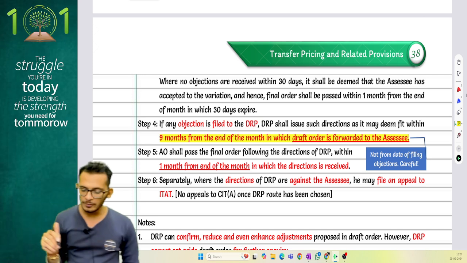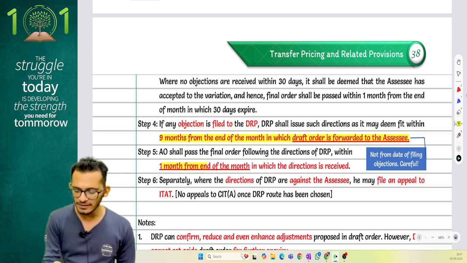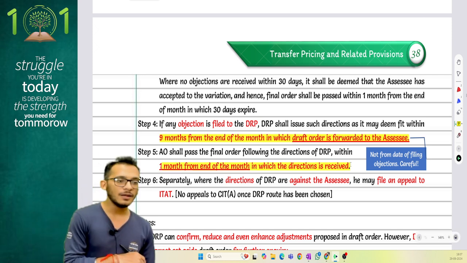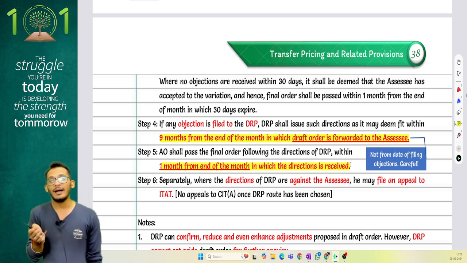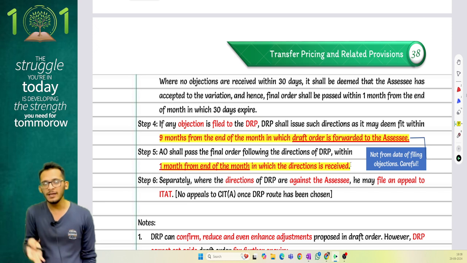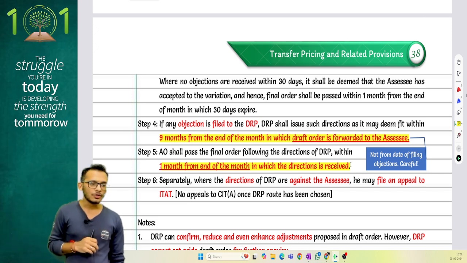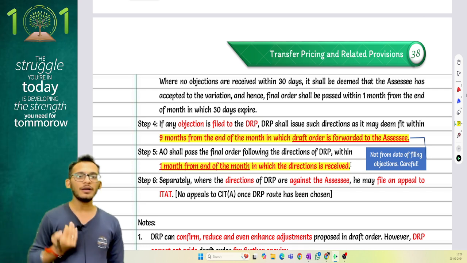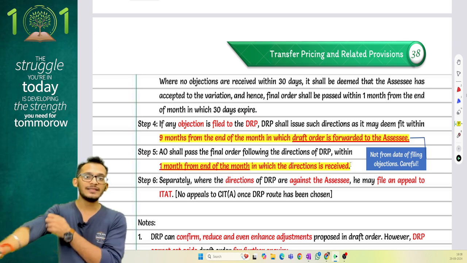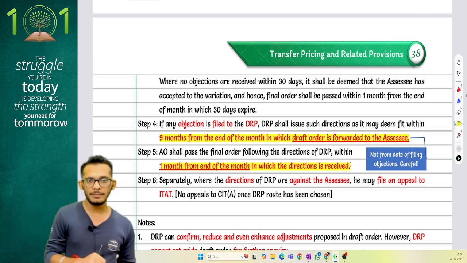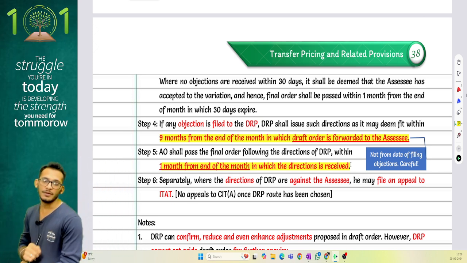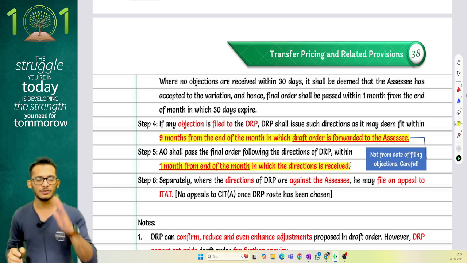This TP order will have to be revised within 1 month from the end of the month in which the direction is received. And after this, if you are still unhappy, you will directly make an appeal to ITAT. You cannot now approach CIT appeals because DRP and CIT appeals are on the same footing. Yes or no? This is the provision with regards to DRP.